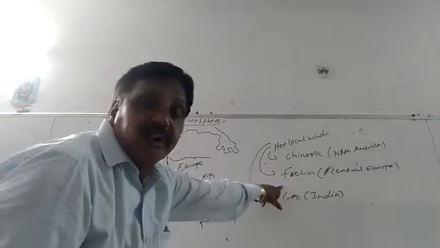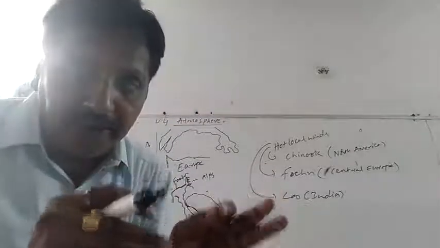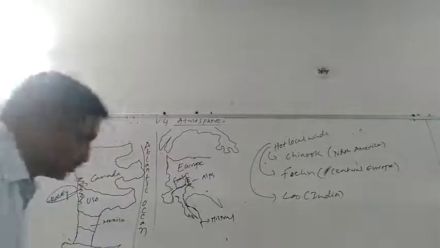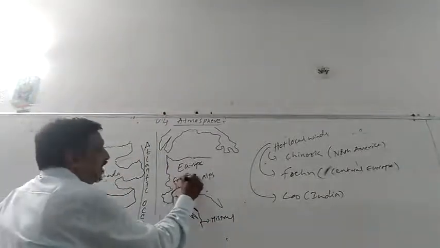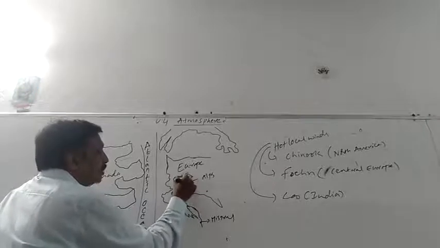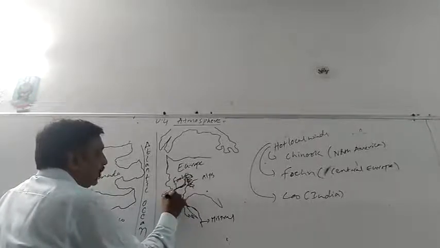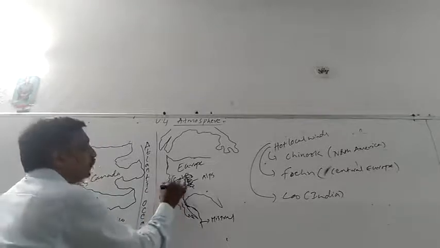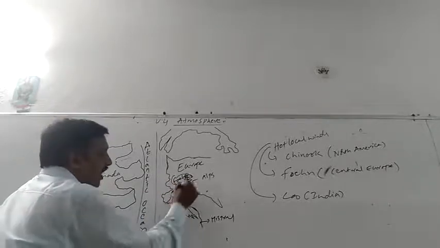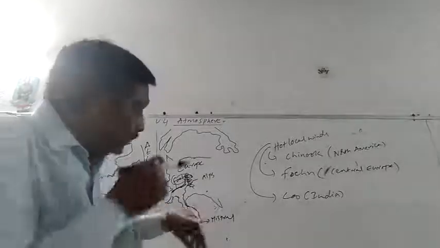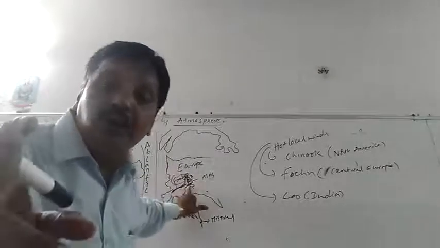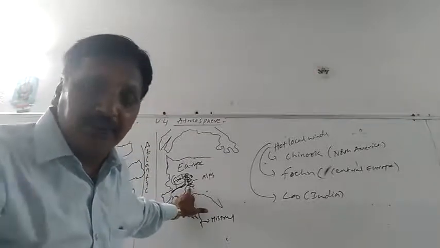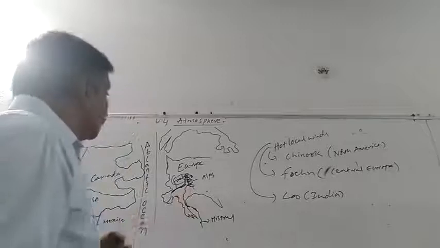And Foehn is Central European. Near Hungary and Austria, there are the highest mountains of Europe, the Alps mountains, ALPS. So you can see these are the Alps mountains. On the northern slopes of the Alps, this wind will be blowing towards Spain, France and Spain. It is called Foehn. From the Alps, one cool local wind also will blow. That is Mistral. I'll come to it when I come to cool winds. That is Foehn.